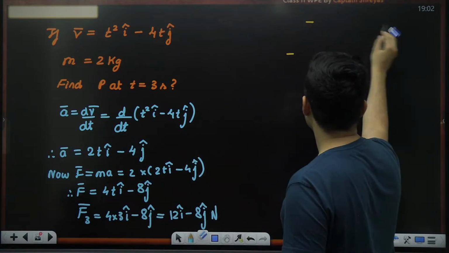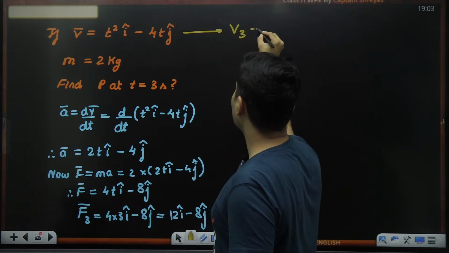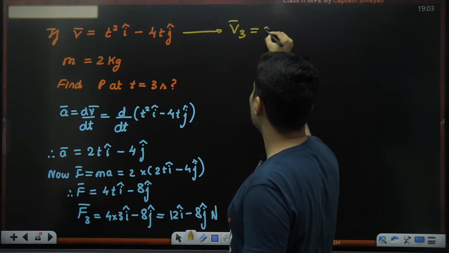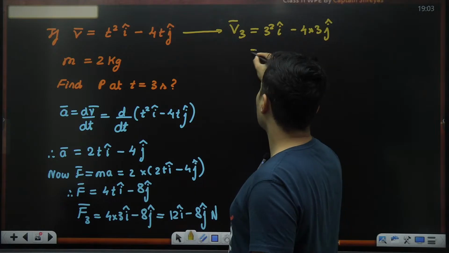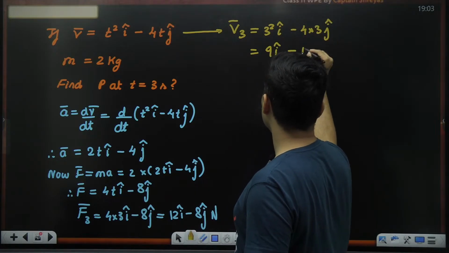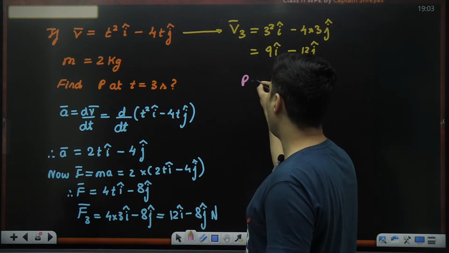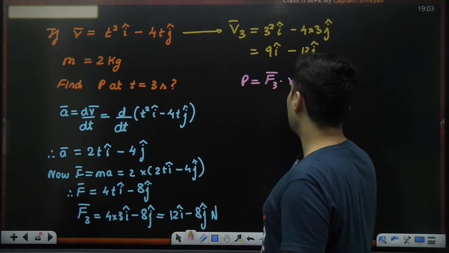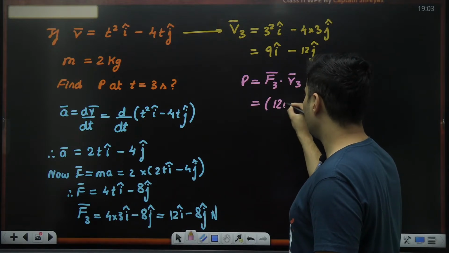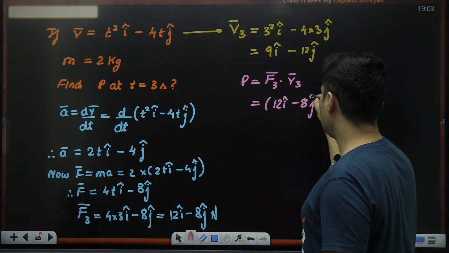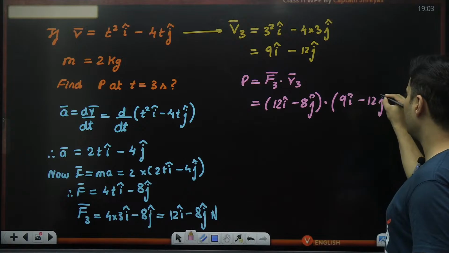Now the only part remaining is velocity. So how much is the velocity at 3 seconds? Velocity at 3 seconds, put 3 over there. So 3 square i cap minus 4 multiplied by 3 j cap. 3 square means 9. So 9 i cap minus 12 j cap. All right. So now it's a good time to figure out how much the power will be. So it will be the force multiplied by velocity at that moment. So the force is 12 i cap minus 8 j cap dot product with 9 i cap minus 12 j cap.